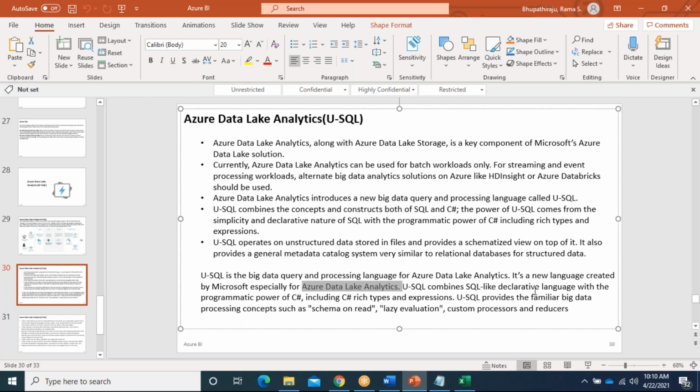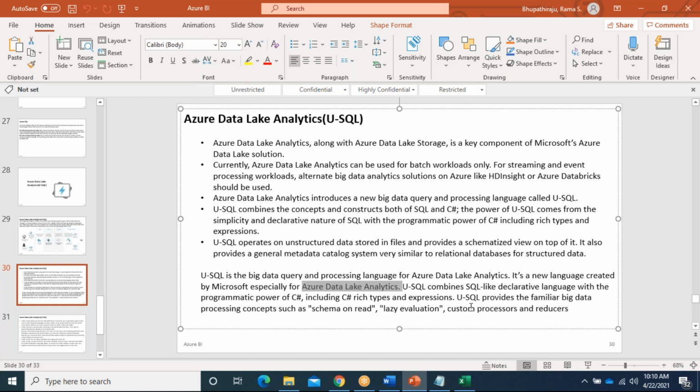U-SQL combines a SQL-like declarative language with the programming power of C#, including C# rich types and expressions. U-SQL provides the familiar big data processing concepts such as schema on read, lazy evaluation, custom processors, and reducers. I think reducers and custom processors are Hadoop concepts.